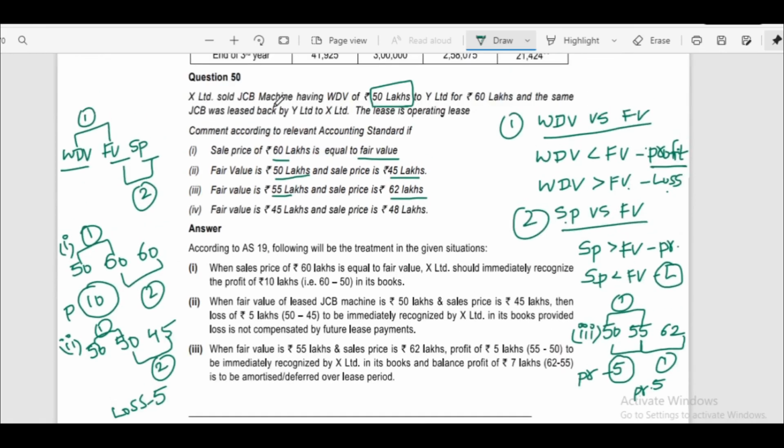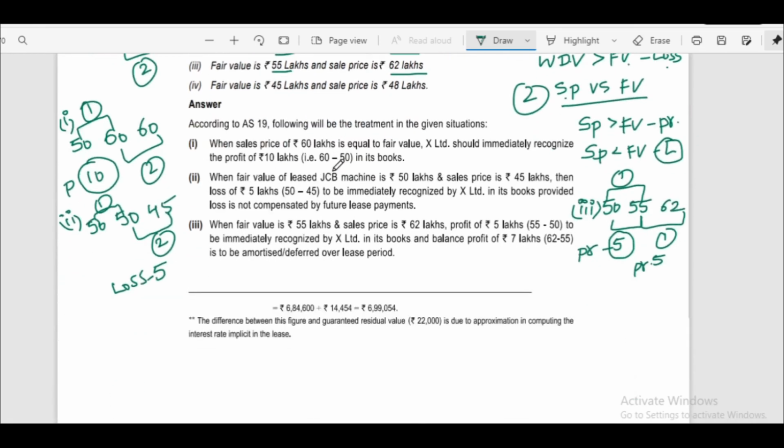Now we'll see the fourth case. WDV is 50 lakhs, fair value is 45 lakhs and selling price is 48 lakhs. First we compare these two. Here WDV is greater than fair value.